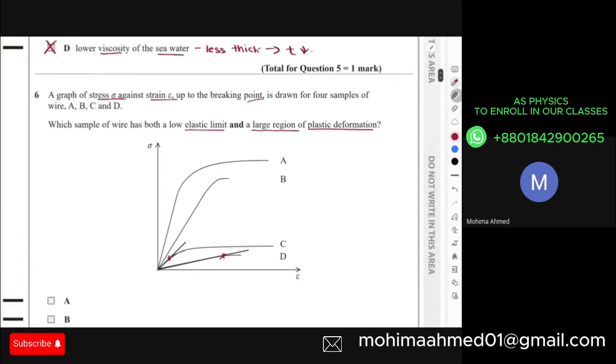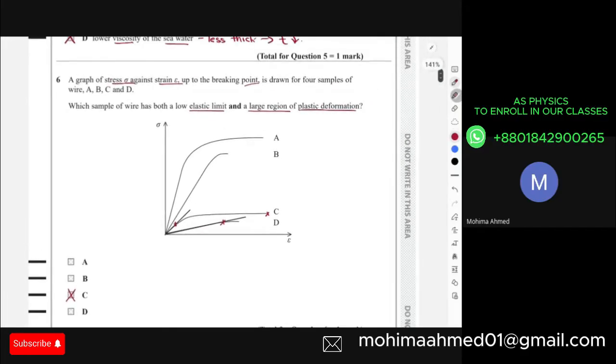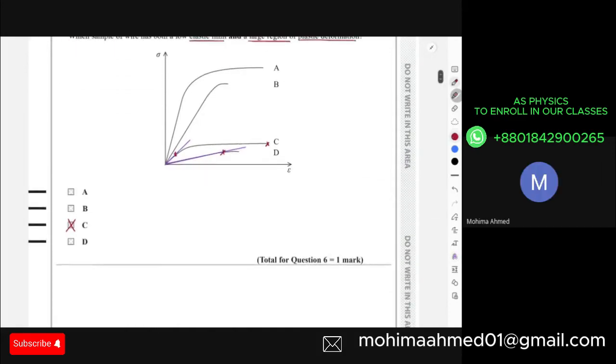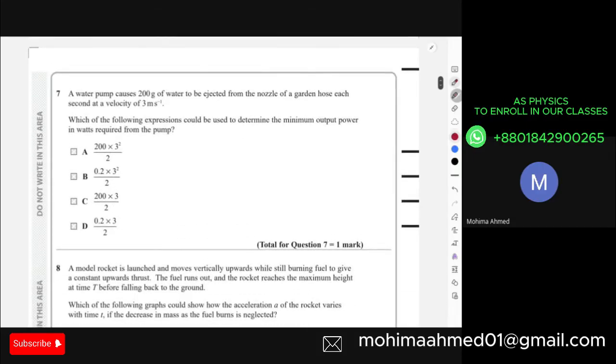A large section of necking means that over here, the wire C was plastically deforming for a long time before breaking at this point. Is there any problem so far, any questions from question 6? No. Okay, if there is no problem, then we'll move on to your question 7.